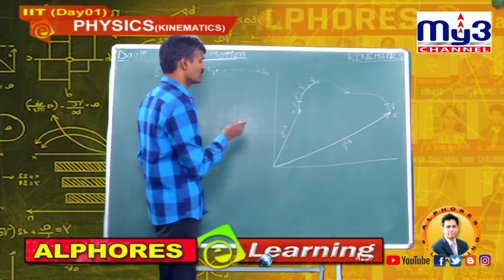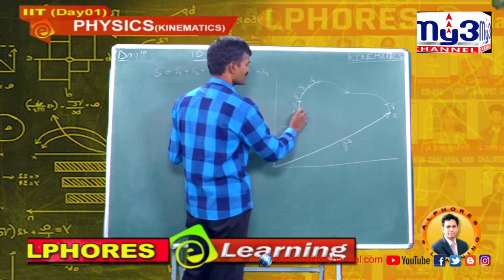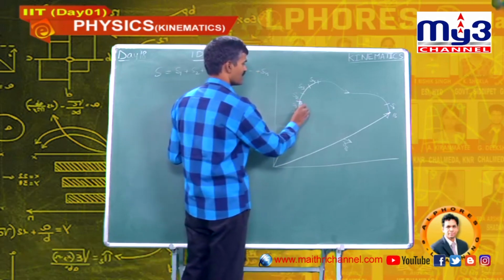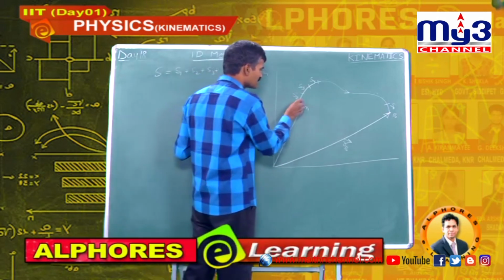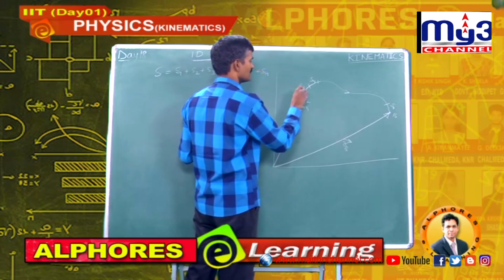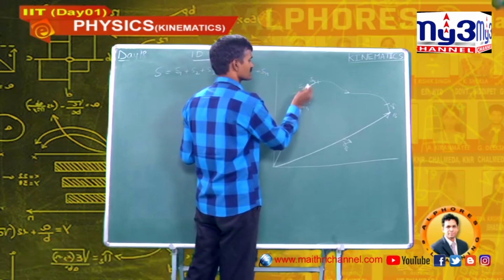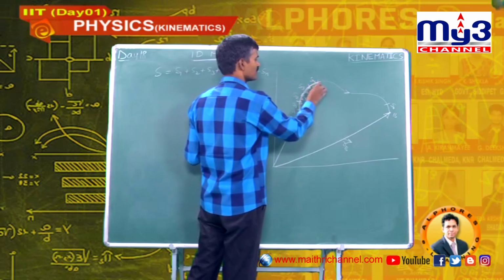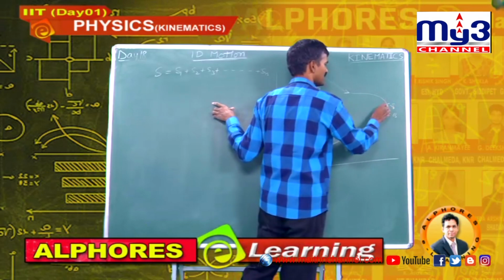Now, going to displacement, if the body travels from A to B, I am considering this small displacement as some delta r1, change in position, this displacement as delta r2, this as delta r3, this as delta r4, and so on. This last displacement is delta Rn.